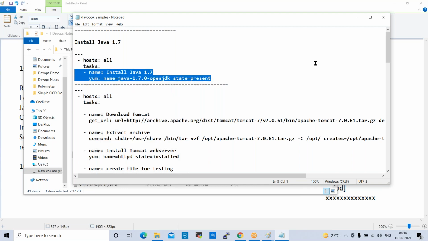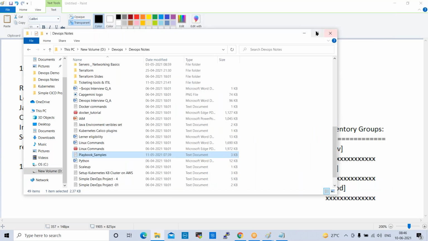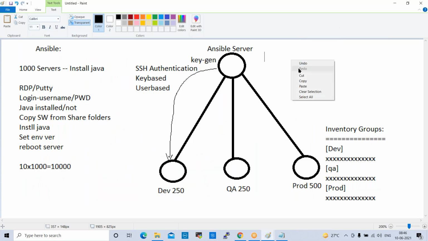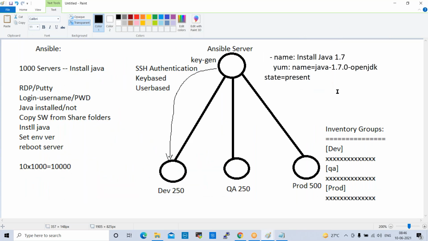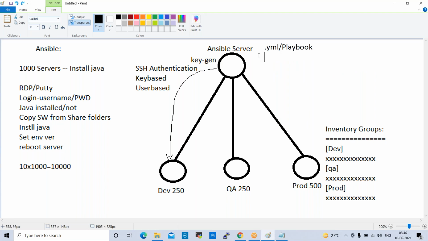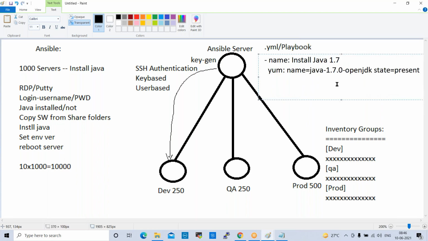Copy this, paste here. So this is the script. This first line is for our understanding.